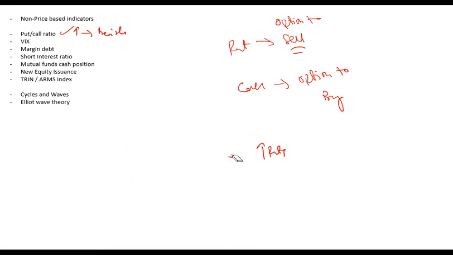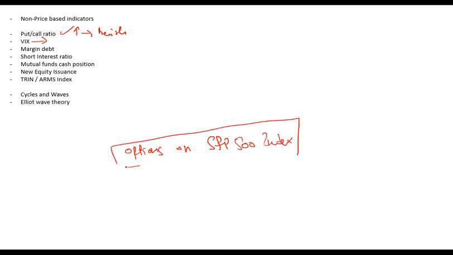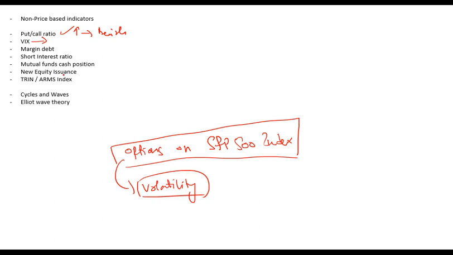Then next is VIX, which is quite frequently used in the US as one of the key indicators of market risk. VIX is the volatility of options on the S&P 500 index. If you have options on the S&P 500 index and you estimate their volatility, it is known as VIX, and there is an index for VIX, so you can Google it and find out the overall VIX movement.